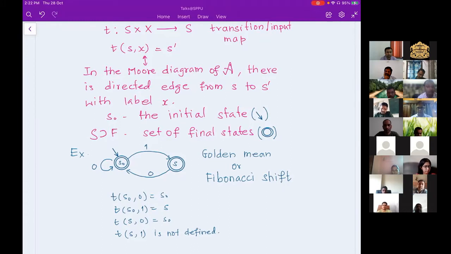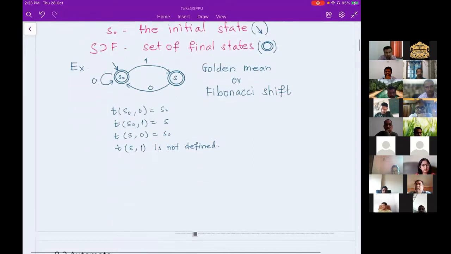The word Fibonacci is related to this. If you start with S0, that is your initial state, and your final states are both S0 and S, and now you start collecting all kinds of words this diagram is generating. You can see the one-length words this diagram generates are 0 and 1. Then there are 3 possible two-length words which this diagram can generate. If you follow the sequence of the lengths, you will see that it is actually a Fibonacci sequence. So the Fibonacci word is also associated to the shift.